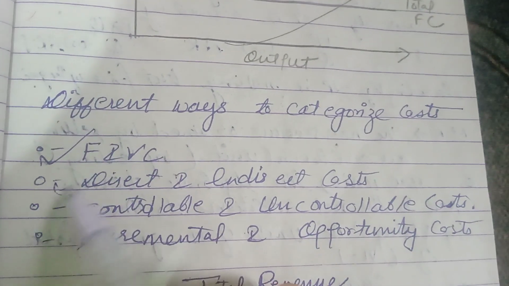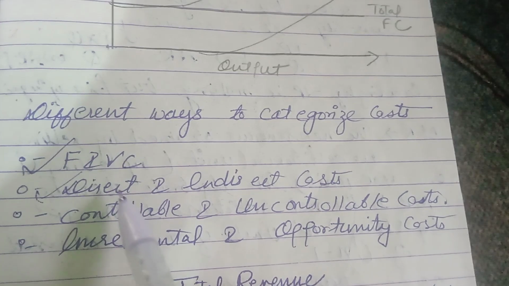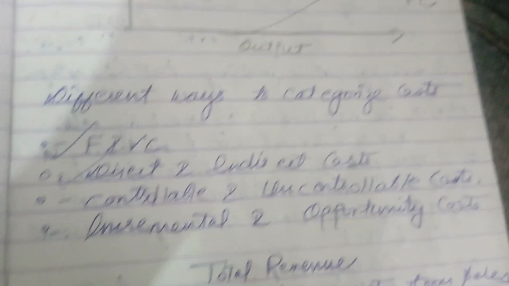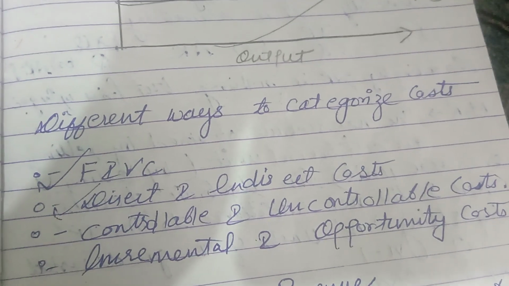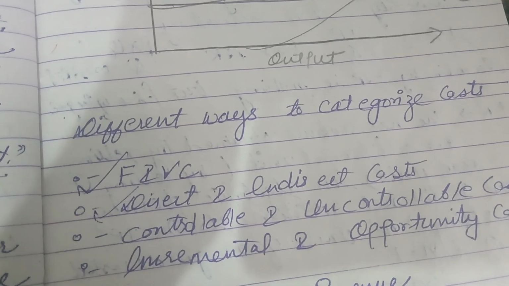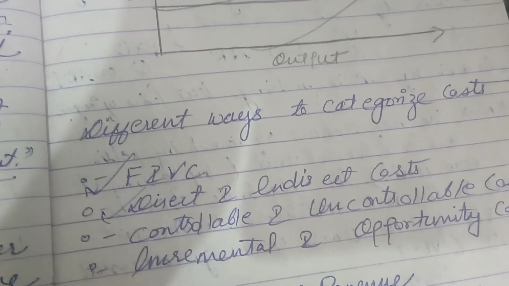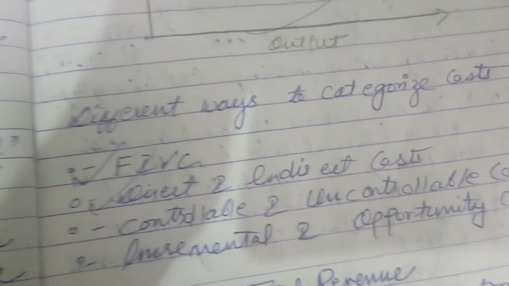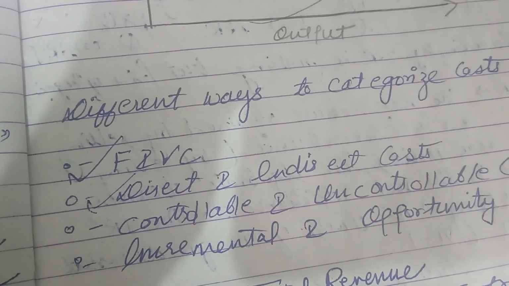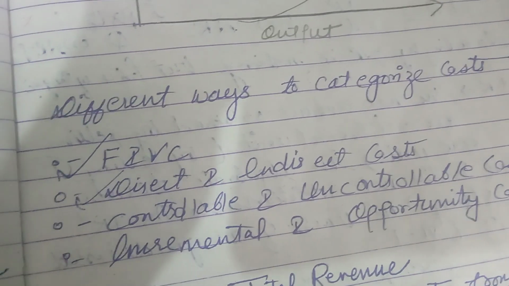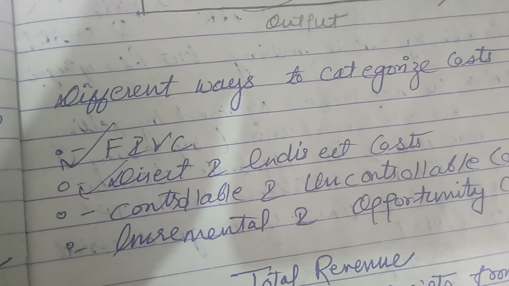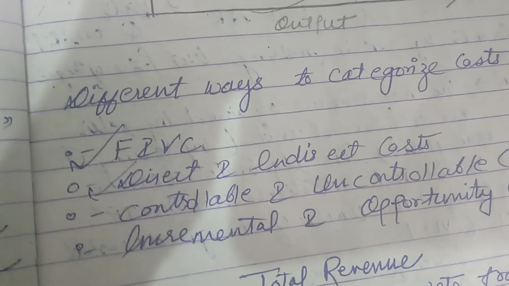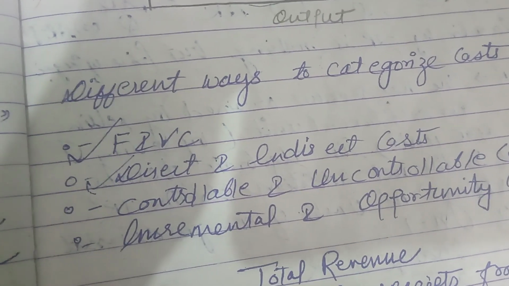Next category of costs are known as direct and indirect costs. A direct cost can be traced to the cost object, which can be a service, product, or department. Simply, if you simplify this meaning, a direct cost is related with the cost object and can be traced. Suppose it includes raw material, salaries, depreciation, and administrative expenses.